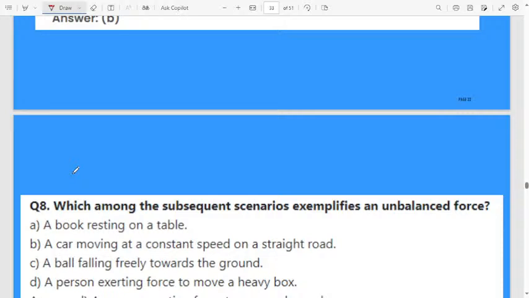Which among the following scenarios exemplifies an unbalanced force? Which of the following will experience an unbalanced force? A book resting on a table. Second, a car moving at a constant speed on a straight road.